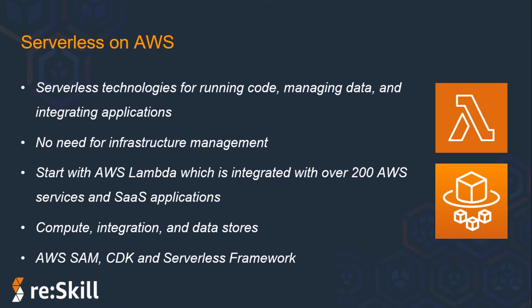It provides shorthand syntax to express functions, APIs, databases, and event source mappings. Another one is CDK, which stands for Cloud Development Kit, an open source software development framework to define your cloud application resources using familiar programming languages.